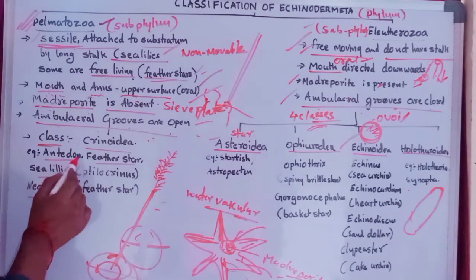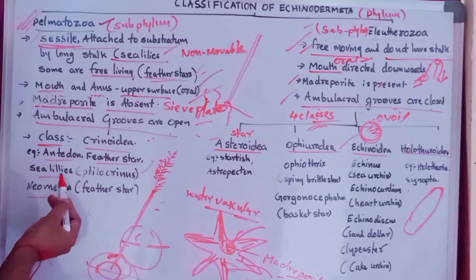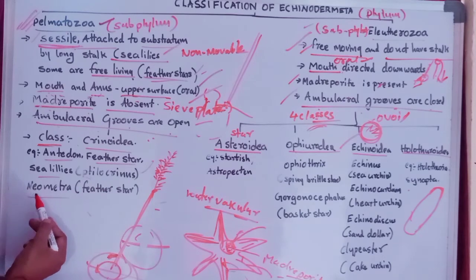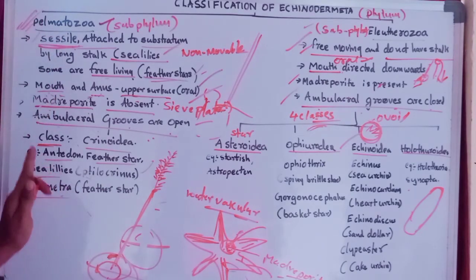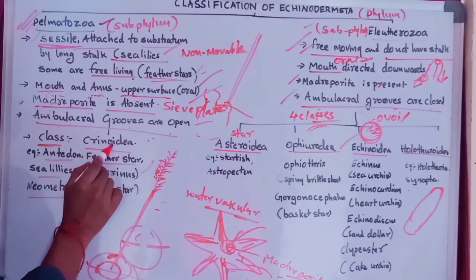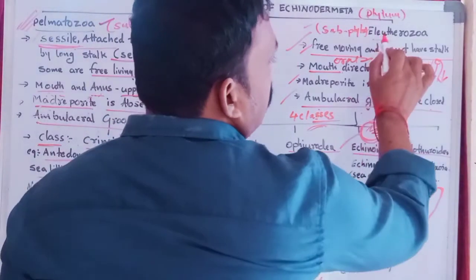Okay, here Antedon or feather star, sea lilies we can call Telocrinus. The other name of sea lilies we can call Telocrinus. And Neometra, generally the common name is feather star. Feather star. Okay, the feather star scientific name is what? Neometra. Okay, try to remember, that is Pelmatozoa. Pelmatozoa is divided into only one class, that is Crinoidea. Examples are Antedon, feather star, sea lilies. Sea lilies we can call Telocrinus, and Neometra we can call feather stars. Try to remember.